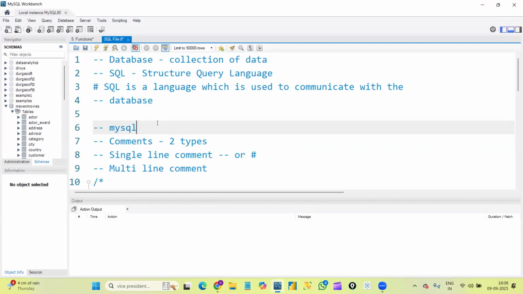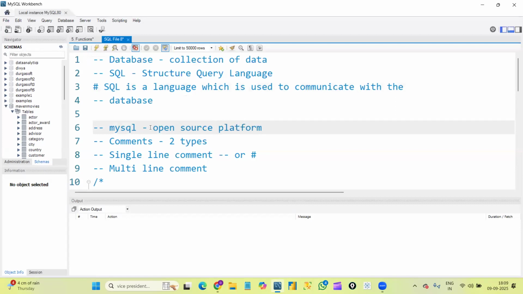SQL is a standard language. The concepts will be the same, but to use SQL, we have so many tools out there. From those tools, we are using MySQL. The reason we are using MySQL is that it is an open source platform. I didn't say this point yesterday. Open source platform.